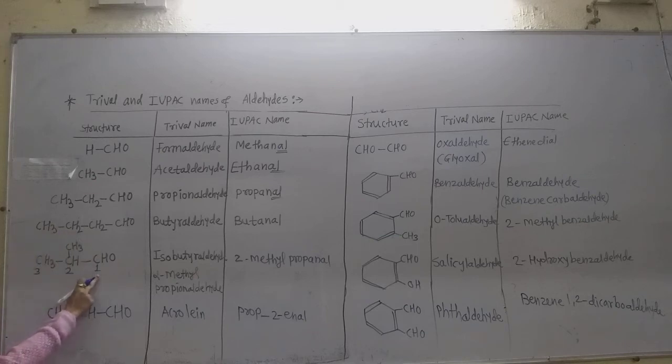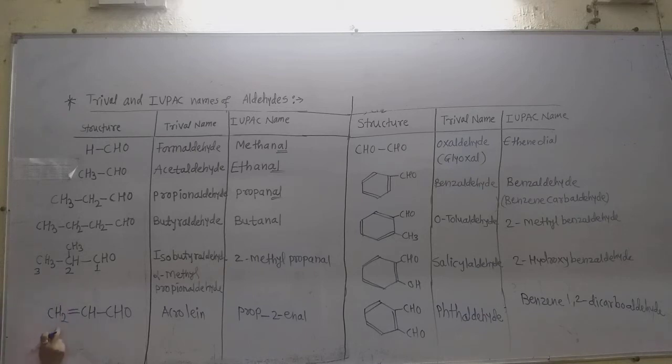As it contains three carbon atoms in the straight chain, it is propanal. But on the second carbon there is a methyl group, so it is 2-methylpropanal. Remember that. Common name isobutyraldehyde or alpha methyl propionaldehyde, but the IUPAC name is 2-methylpropanal. IUPAC names are very important.